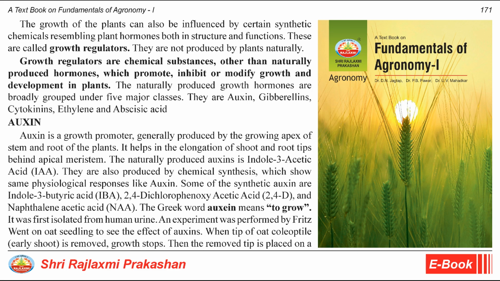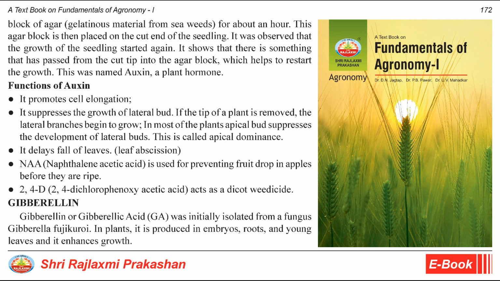An experiment was performed by Fritz Went on oat seedling to see the effect of auxins. When tip of oat coleoptile, early shoot, is removed, growth stops. Then the removed tip is placed on a block of agar, gelatinous material from seaweeds, for about an hour. This agar block is then placed on the cut end of the seedling. It was observed that the growth of the seedling started again. It shows that there is something that has passed from the cut tip into the agar block, which helps to restart the growth. This was named auxin, a plant hormone.